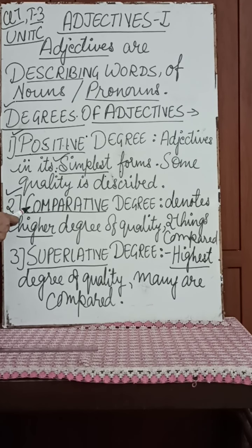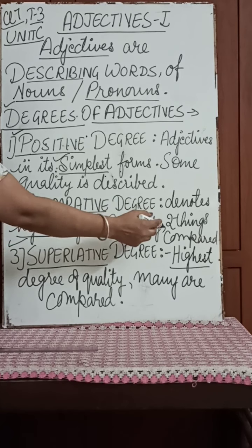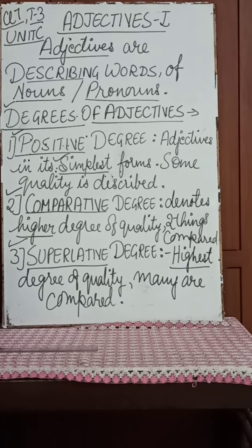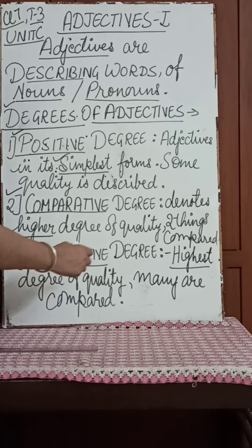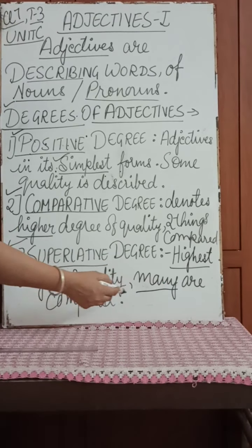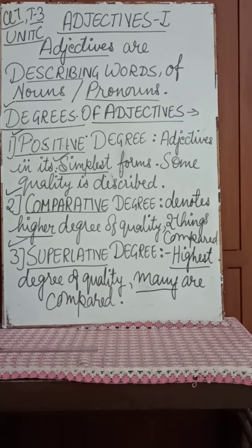So, it's a comparative degree that's in the middle. It compares between two objects, right? Then third, we have got the superlative degree. Now, what is the superlative degree? It is the highest degree of quality, and there is comparison between many. Many are compared, right? So that is called the superlative degree. Now we are going to understand the positive degree, comparative degree and superlative degree with few examples. That will clarify your concepts.